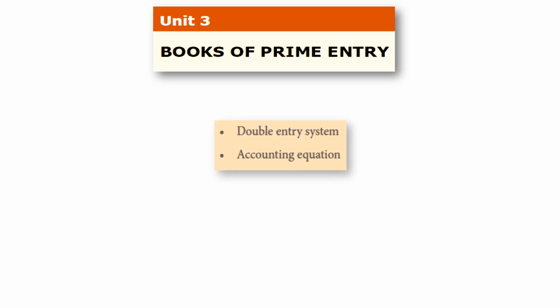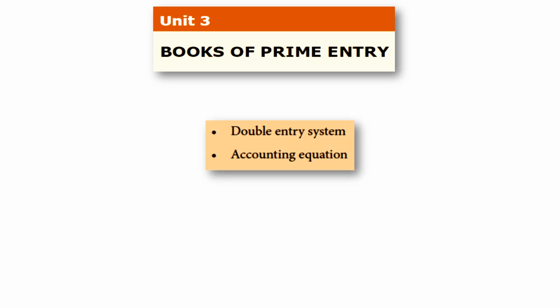Unit 3, books of primary entry. Under this topic we have seen the source documents, and in the previous class we completed the double entry system and the accounting equation.